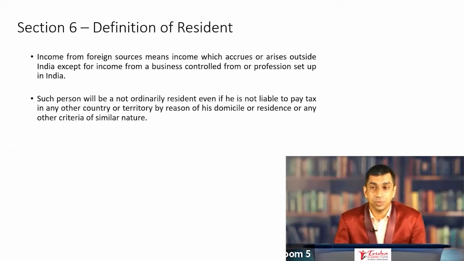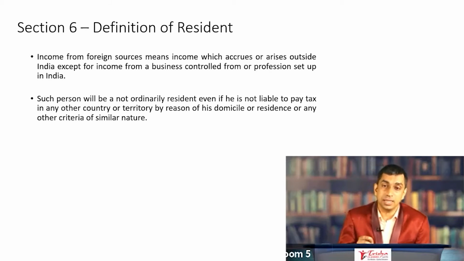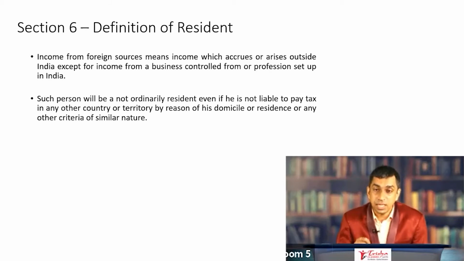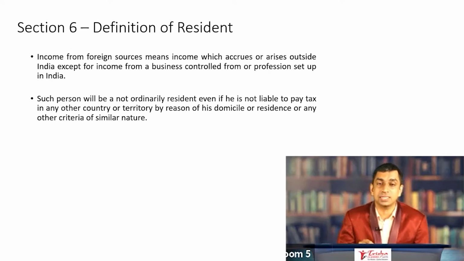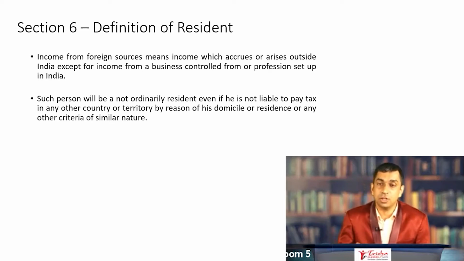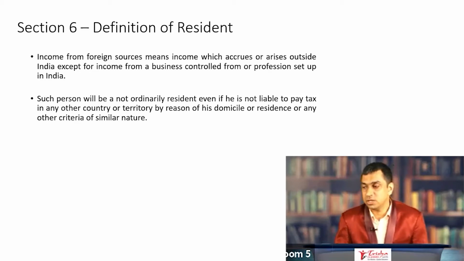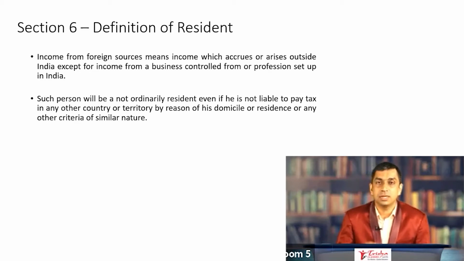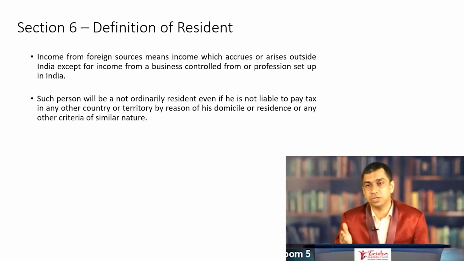Now, there is one more point under Section 6 which says that such person will be a not ordinarily resident even if he is not liable to pay tax in any other country or territory by reason of his domicile or residence or any other criteria of similar nature. This is one more such amendment, one more change that has been introduced under Section 6.